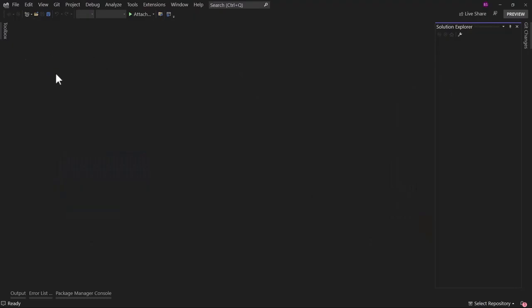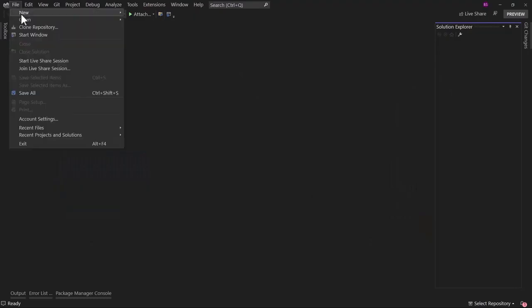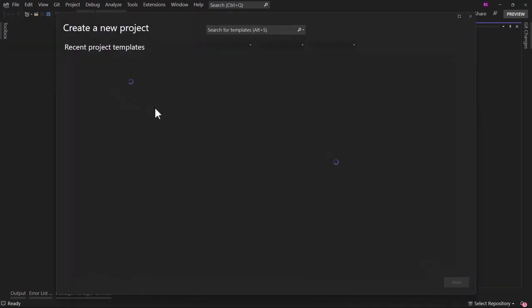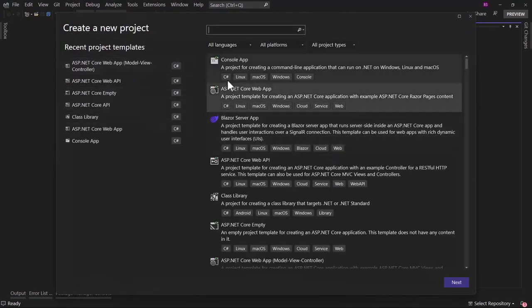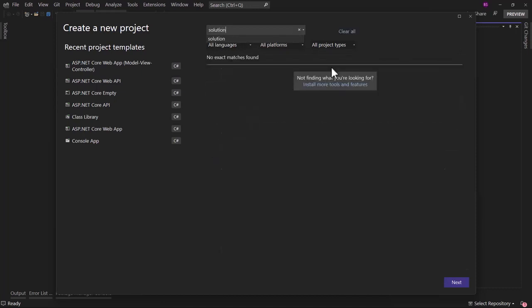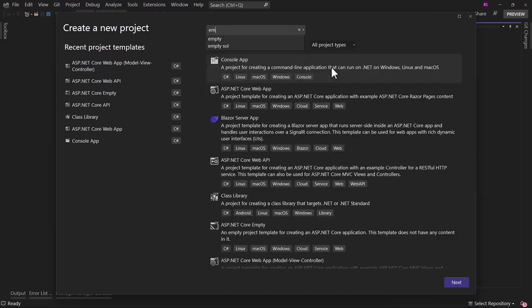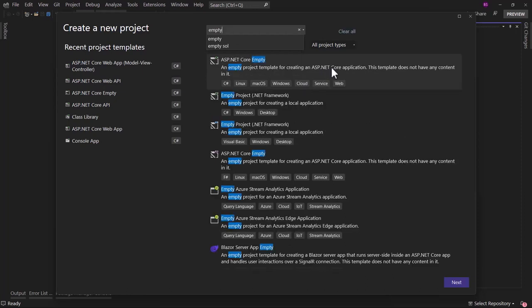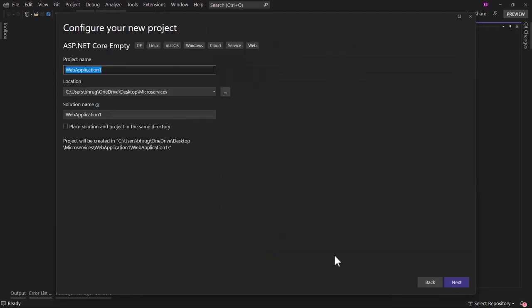I will open my Visual Studio here, and we will go to File, New, Project. Now we need to select what type of project we want. We know we are building a microservices architecture, so it makes sense to divide everything into individual folders. But right now, we do not have anything like an empty solution. It was there in the templates before, but for some reason it has been removed. So let me create an ASP.NET Core empty project.